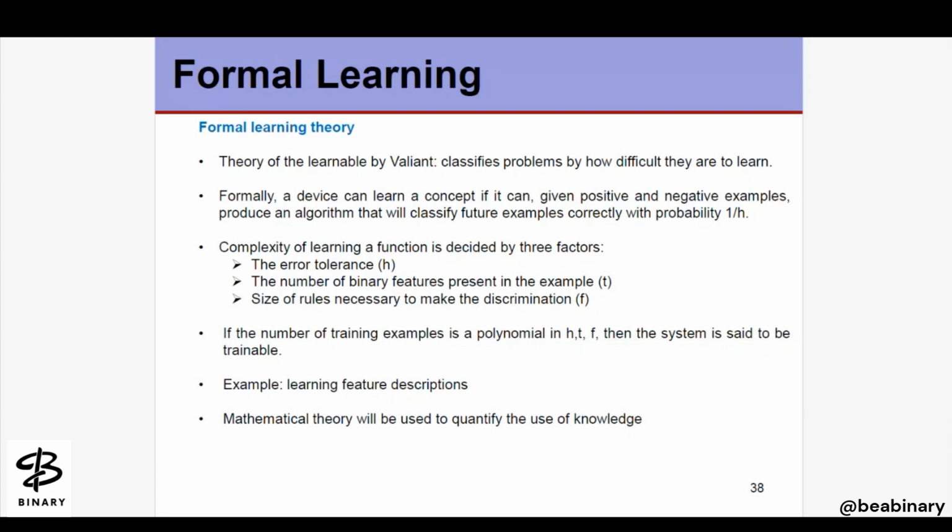The complexity of learning a function is decided by three factors: the error tolerance, represented by h; the number of binary features represented in the examples, represented by t; and the size of the rules necessary to make the discrimination, represented by f. If the number of training examples is a polynomial in h, t, and f, then the system is said to be trainable.